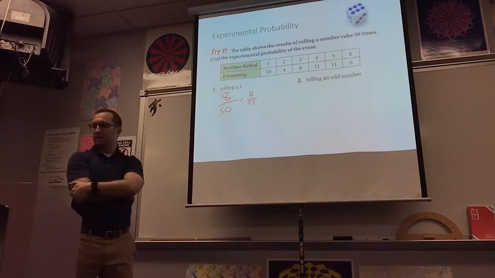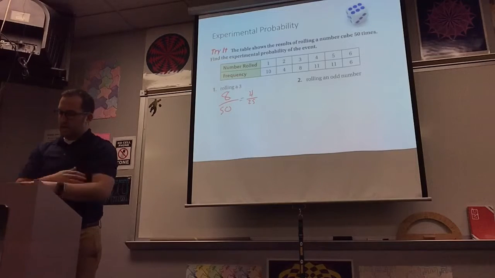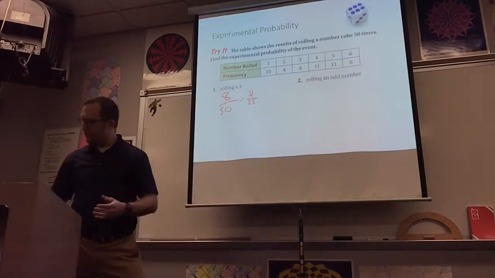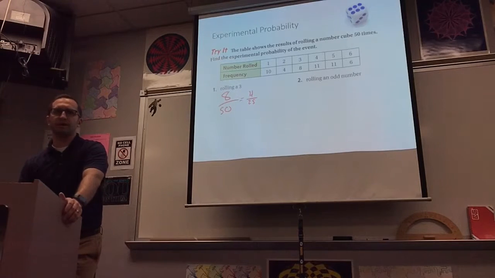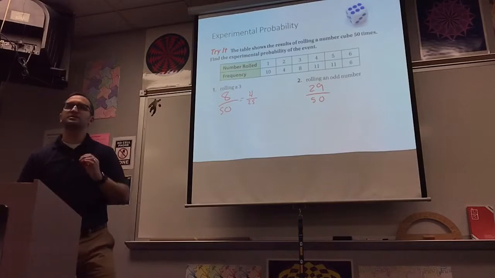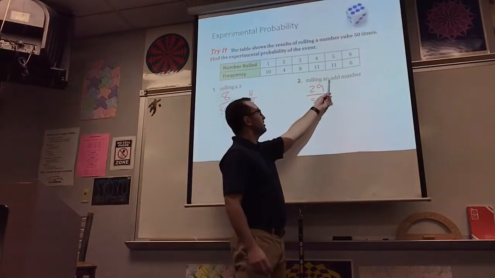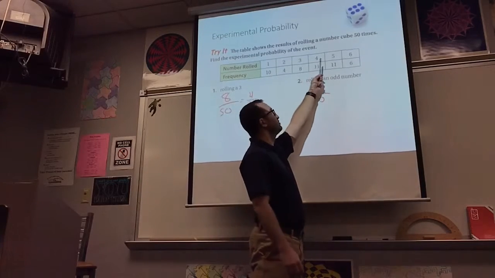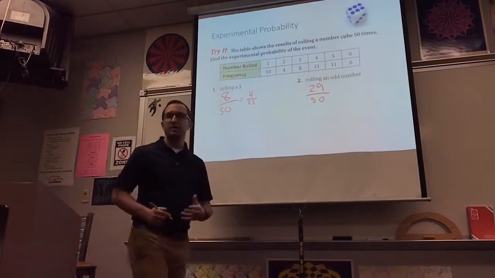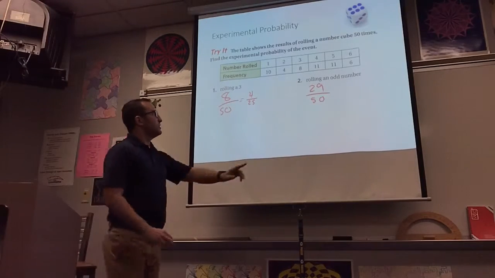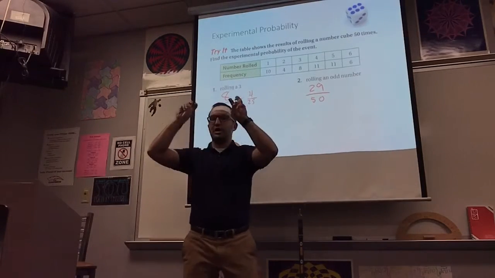So we'd say that that would be unlikely. What's the probability of rolling an odd number? 29 out of 50. Wait, I thought it was 3 out of 6. No. Because it's 50 times. Because in this experiment, this is how many times it happened. 29 is 10 plus 8 plus 5. So 29 out of 50, that's as fully simplified as it can be. Did it happen more than it should have?